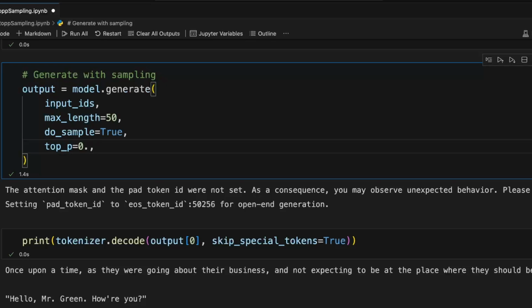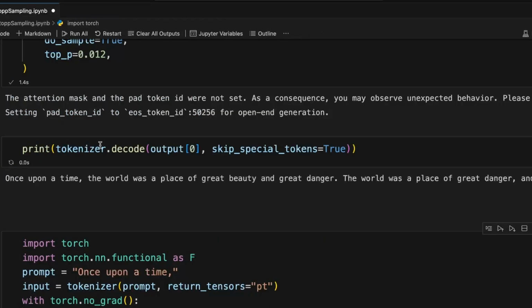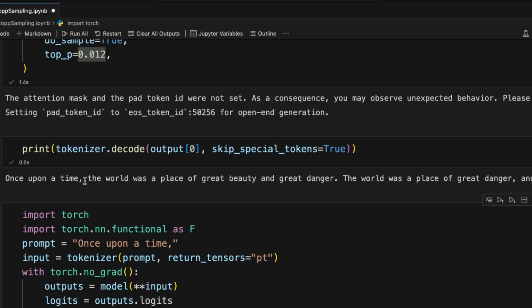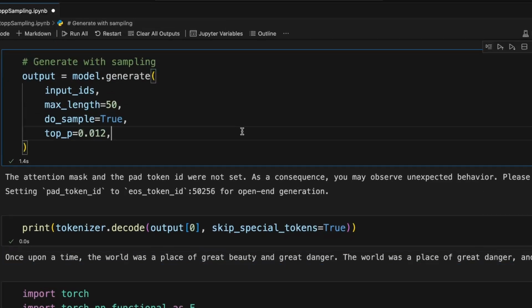Let's say 0.012. We can see that the output is same as the greedy search output: the world was a place of great beauty and great danger. So when the top P value is very low, it behaves in a very deterministic way. What happens is that the cumulative sum contains very few words, like one or two words. So that's why when it randomly chooses, it's like greedy search.